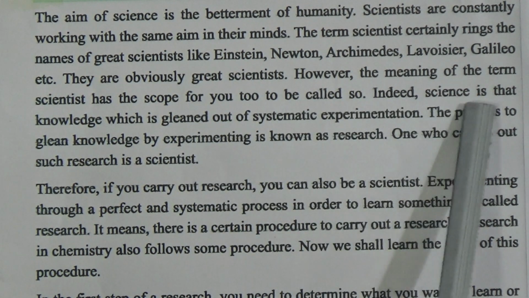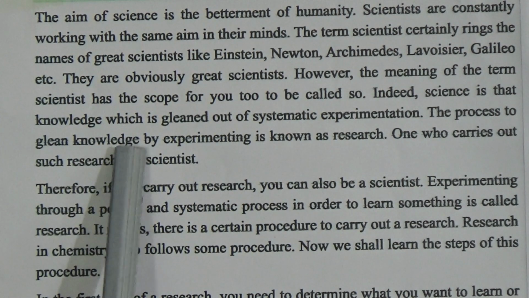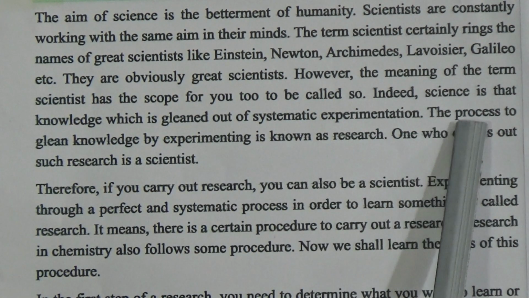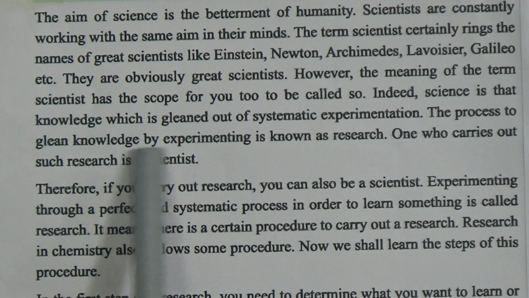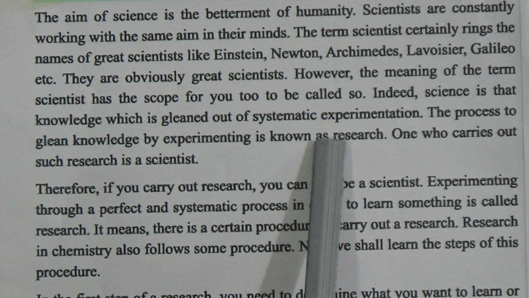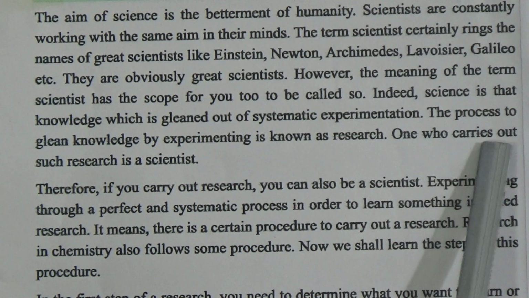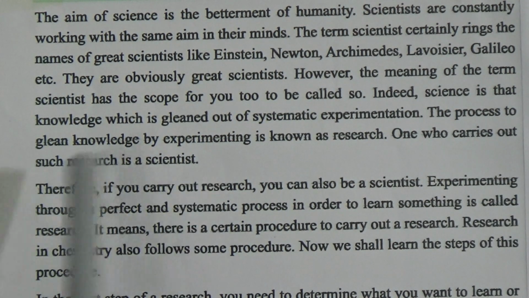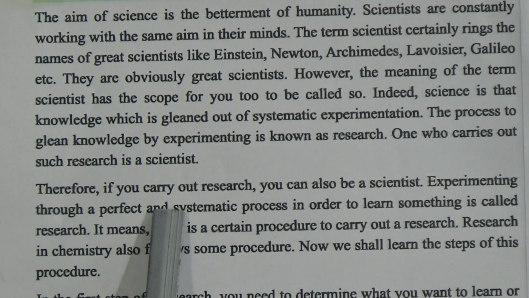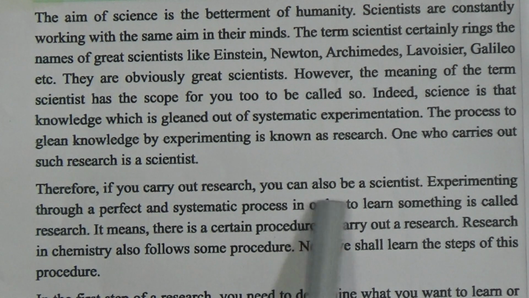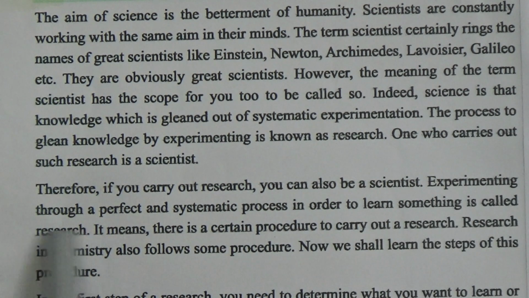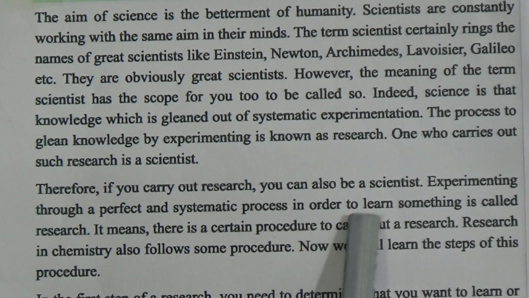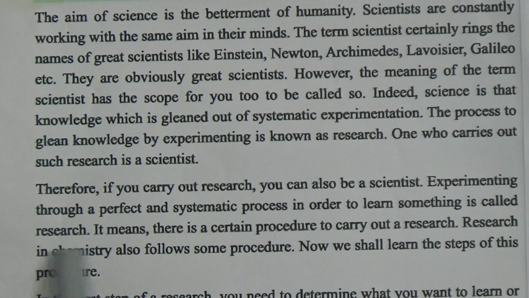Indeed, science is that knowledge which is gained out of systematic explanation. The process of gaining knowledge by experimenting is known as research. One who carries out such research is a scientist. Therefore, if you carry out research, you can also be a scientist. Experimenting through a perfect and systematic process in order to learn something is called research.